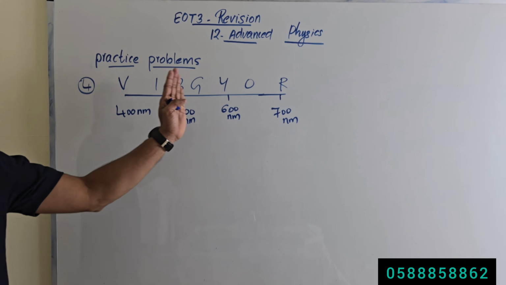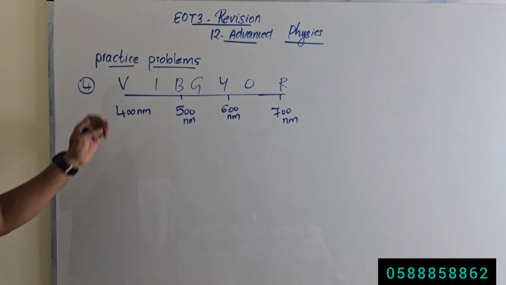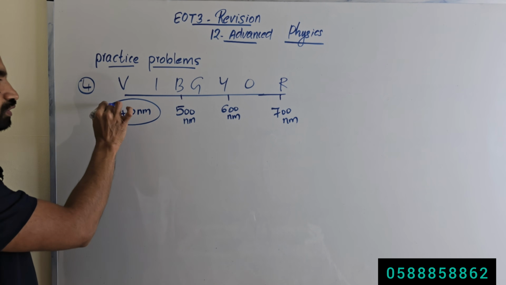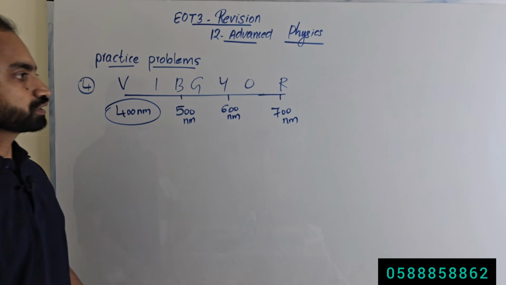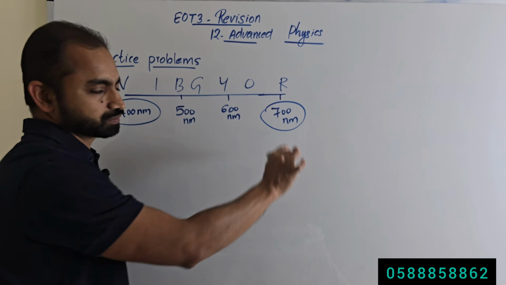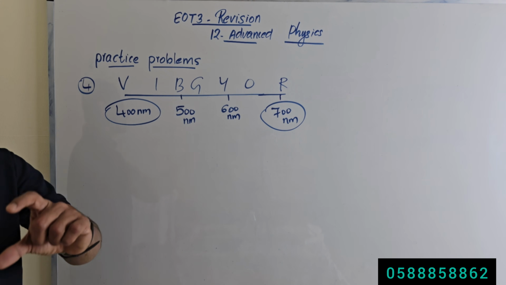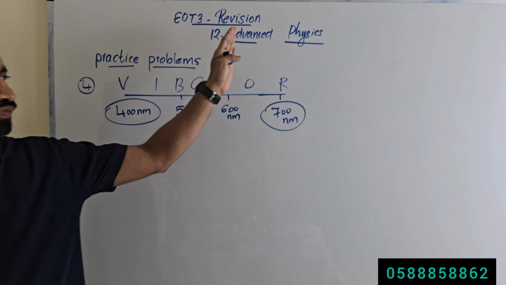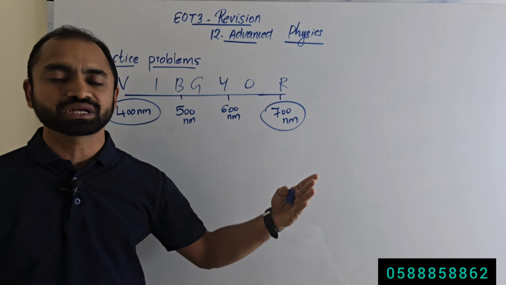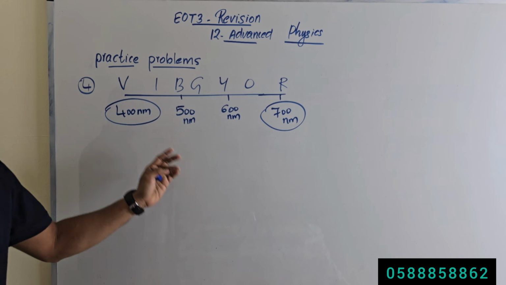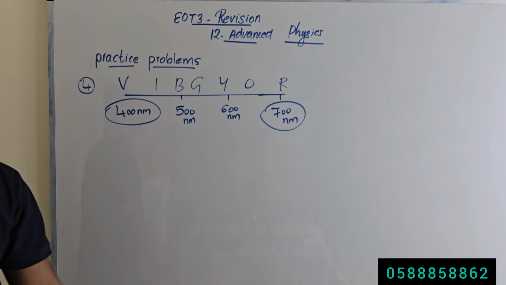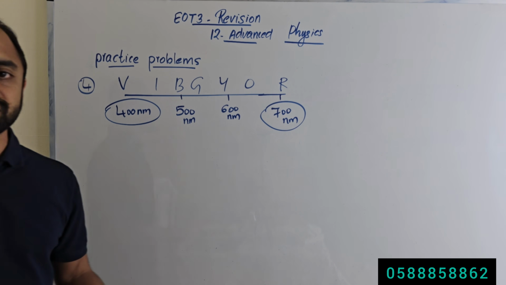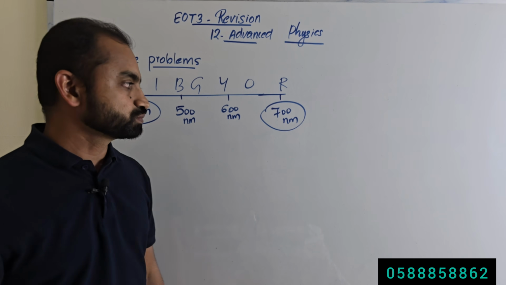The wavelength is starting from violet 400 nanometer to the red 700 nanometer. The one with the smallest wavelength will have the greatest energy, and the one with the longest wavelength will have the smallest energy. So the question is, what is the range of the energy associated with the visible spectrum?